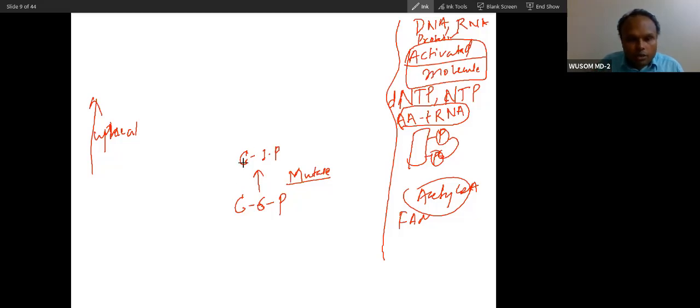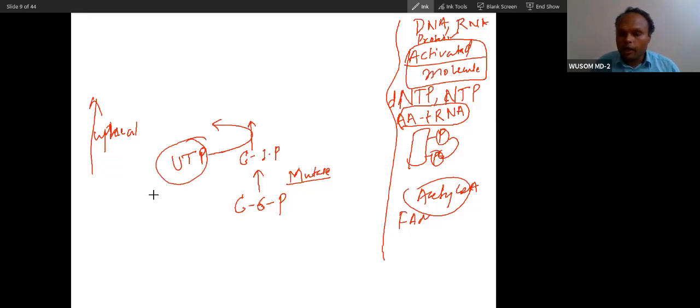So this molecule is not an activated molecule. You can see this is not an activated molecule. This molecule has to bind with a nucleotide. The nucleotide that comes here is UTP. The nucleotide has the power of energy. This is actually the representative of energy. So the nature has given all the energy with this nucleotide.